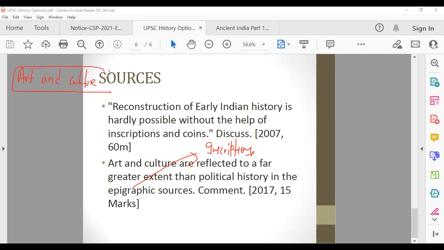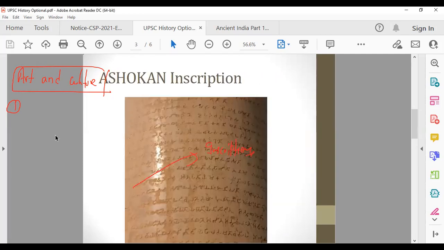One part is art and culture. In that, you can talk about what epigraphy tells you about art and culture. First of all, if you read Ashokan inscriptions, and we'll read about them in detail when you're reading the Mauryan Empire, you will see that when they deciphered these inscriptions, they realized that the language during especially Ashokan rule was Prakrit. Prakrit was the language, and the script was Brahmi.